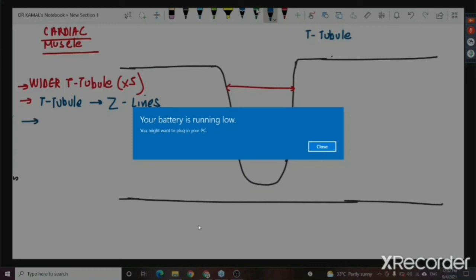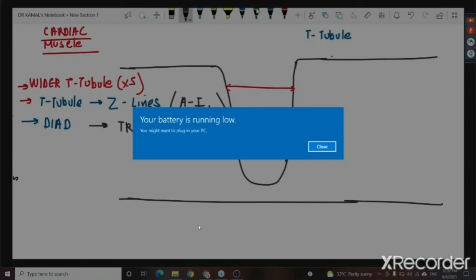Especially in the cardiac muscle, we have a structure known as a dyad. In the skeletal muscle, the T tubule is at the AI junction, and we have a triad, not a dyad. What is a triad?